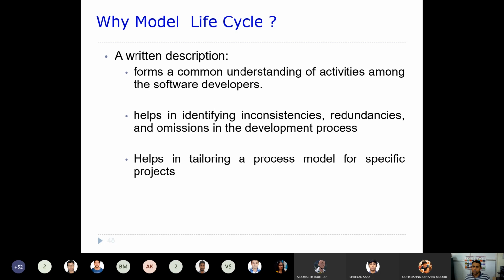So why do we follow all these steps? It forms a common understanding of activities among the software developers. When you describe all these steps, it creates a common understanding among all the software developers.